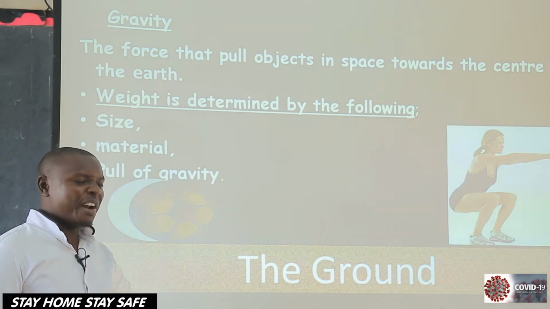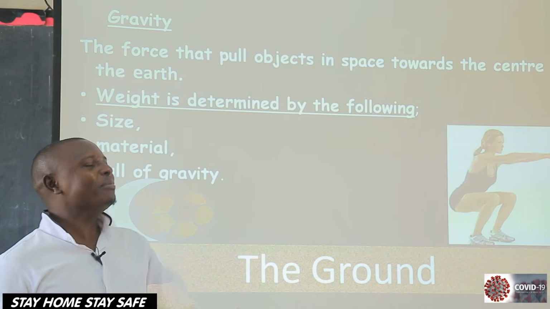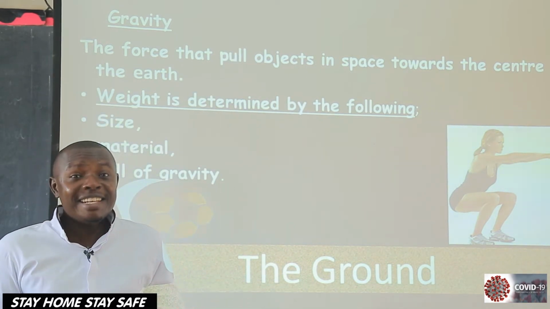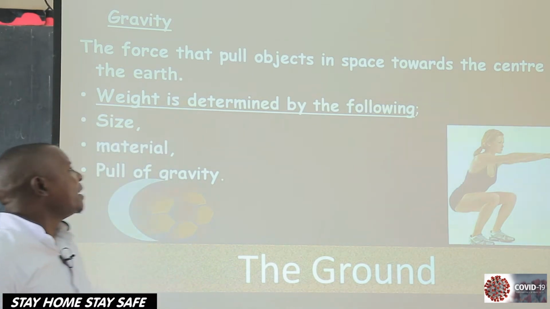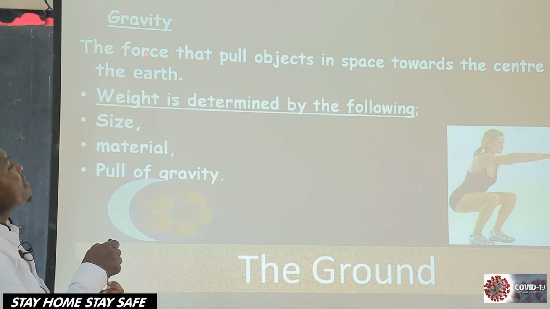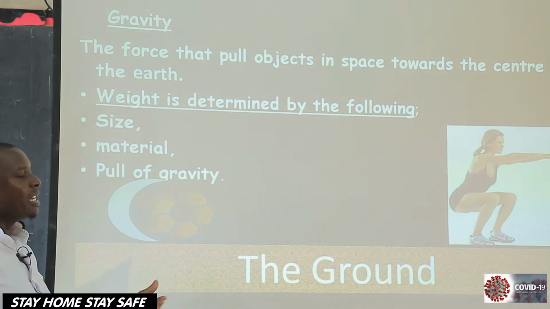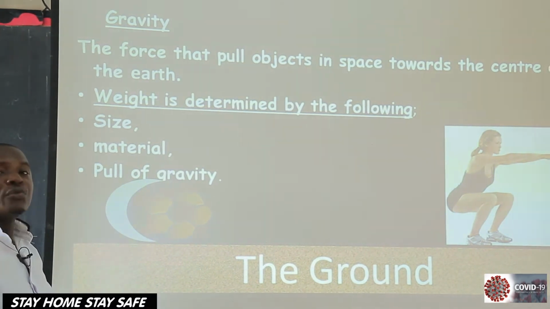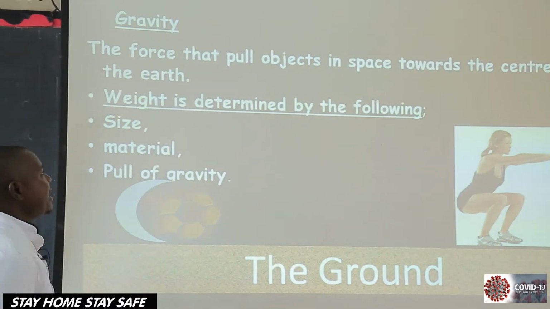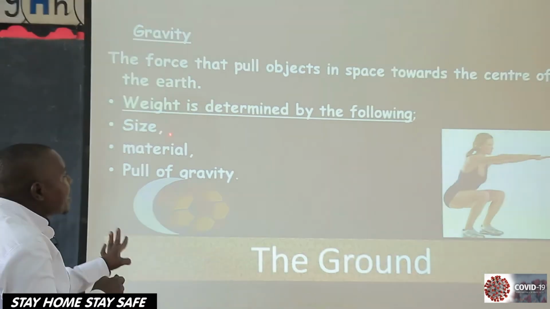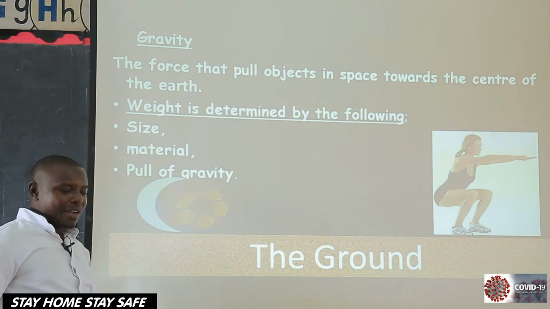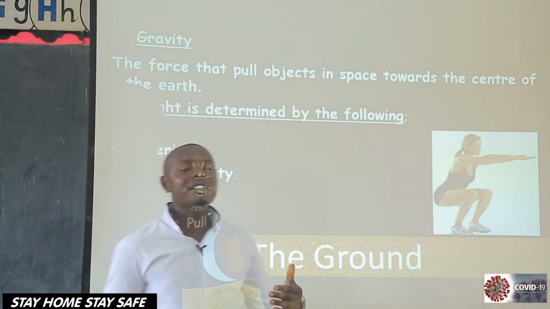So gravity is the force that pulls objects in the air towards the center of the earth. For us, we believe that when something is thrown in the air, where it falls is maybe its center. That force that makes objects fall down on the earth is what we call gravity. Now, going back to weight, the weight of an object is determined by the following.